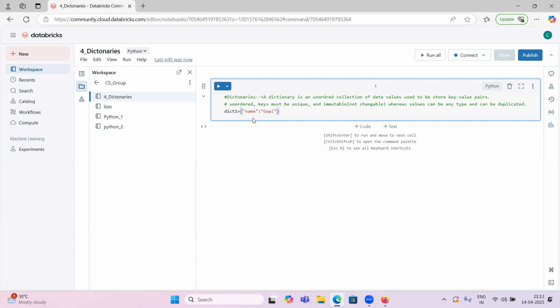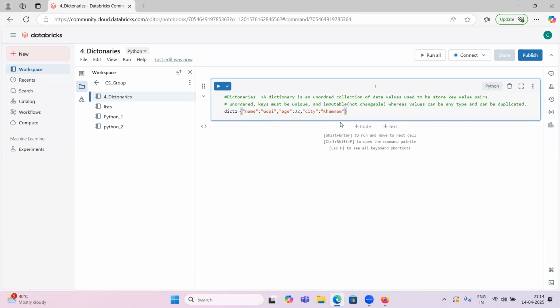Keys and values are separated with a colon. This is one item, the first item. The second item has the key age and the value 32. This is one more item. And then city, also separated by a colon.